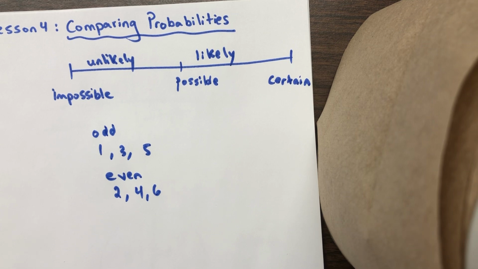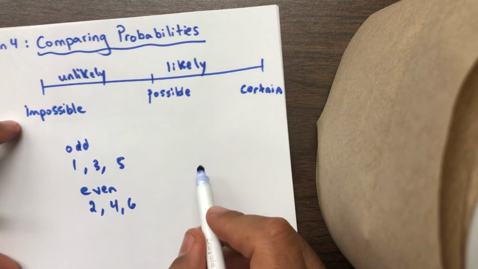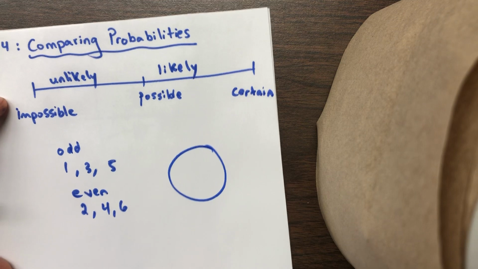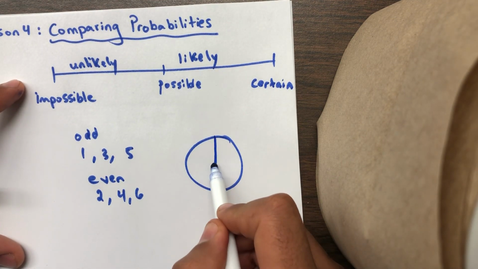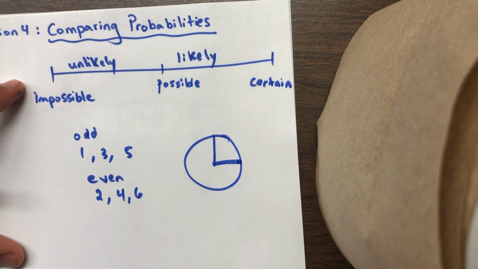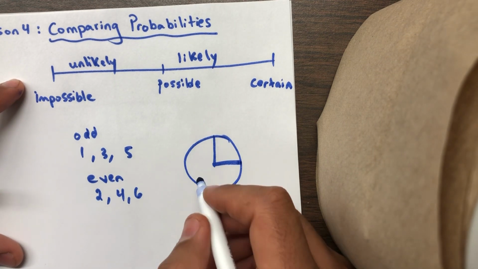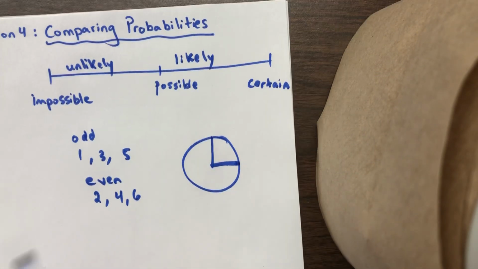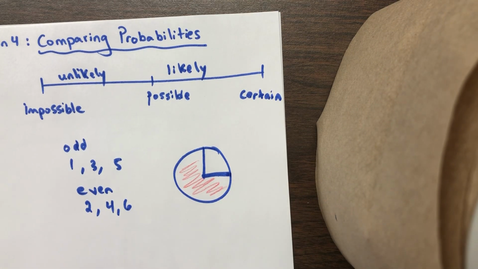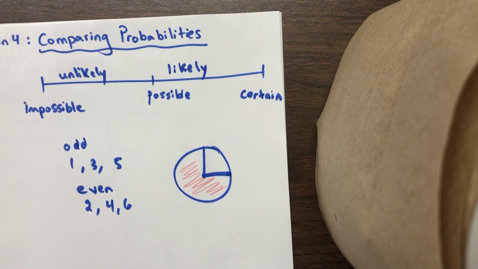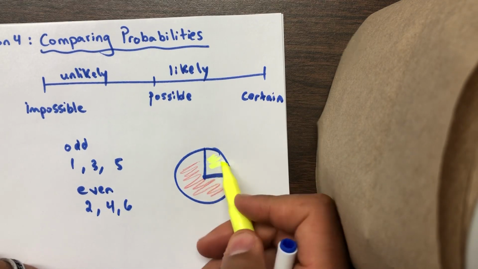Okay, now if I give you, for example, a circle, a spinner, and I'm going to divide the circle into 2 different parts. So this bigger part over here, we're going to go with red, and this part right here, we're going to go with yellow.